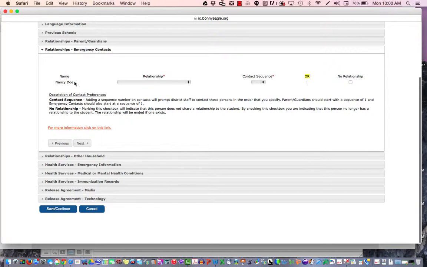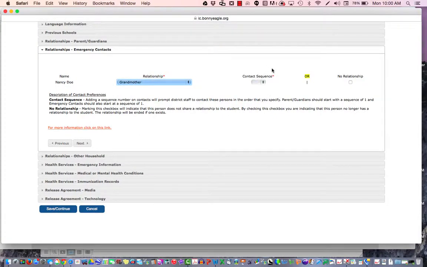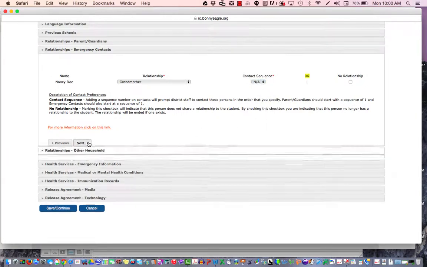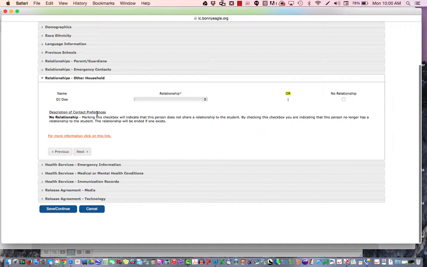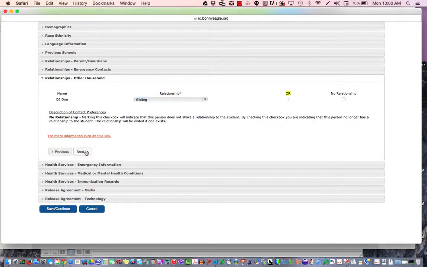And the emergency contacts, how is that person related to this student? And should they be contacted in case of emergency? If so, what number should they be? If they shouldn't be, just put in NA. Choose Next. These are the other people that you listed in the household. How are they related to that person? Choose Next.